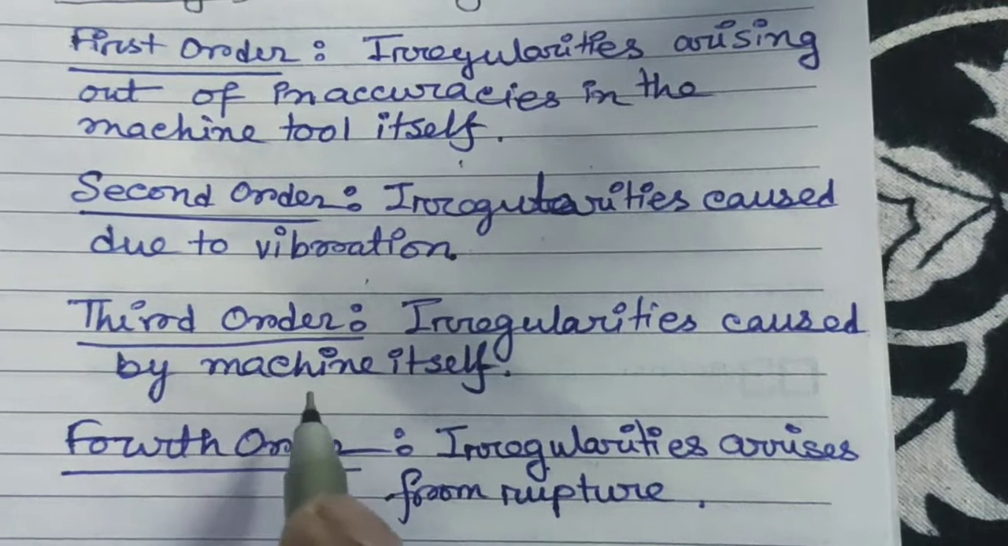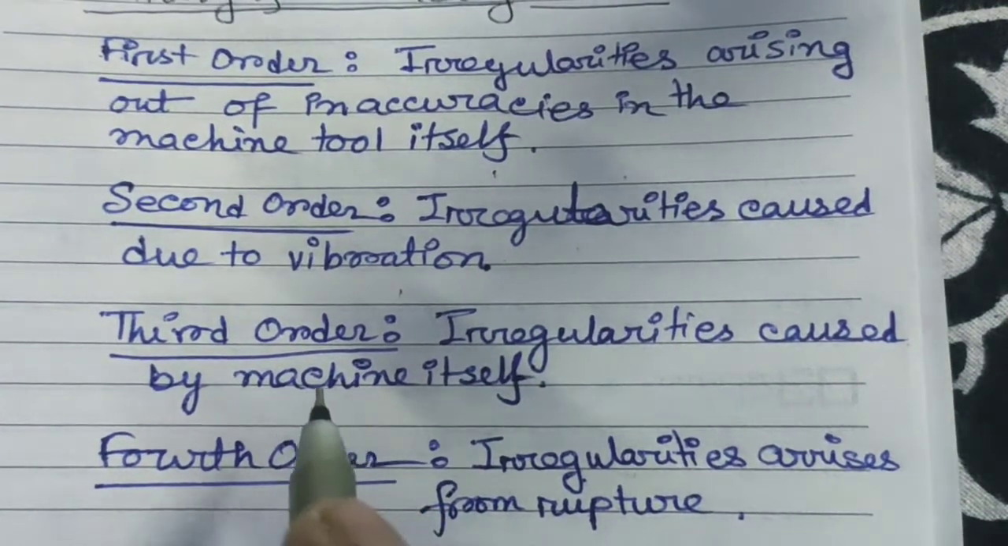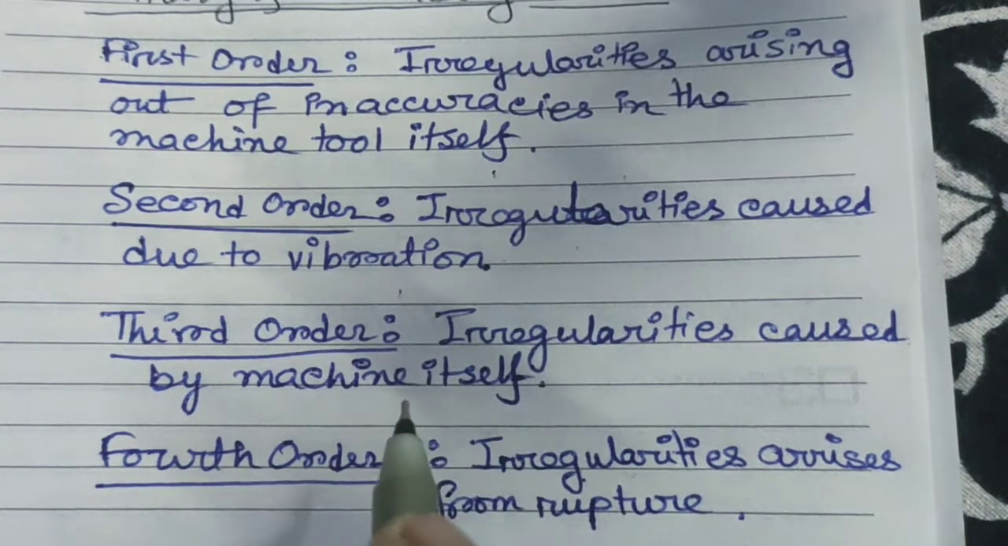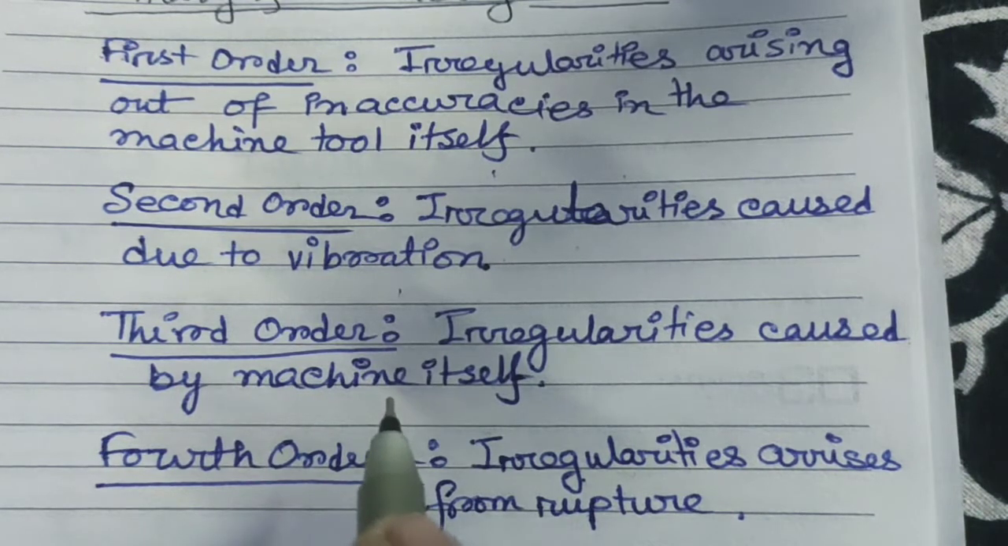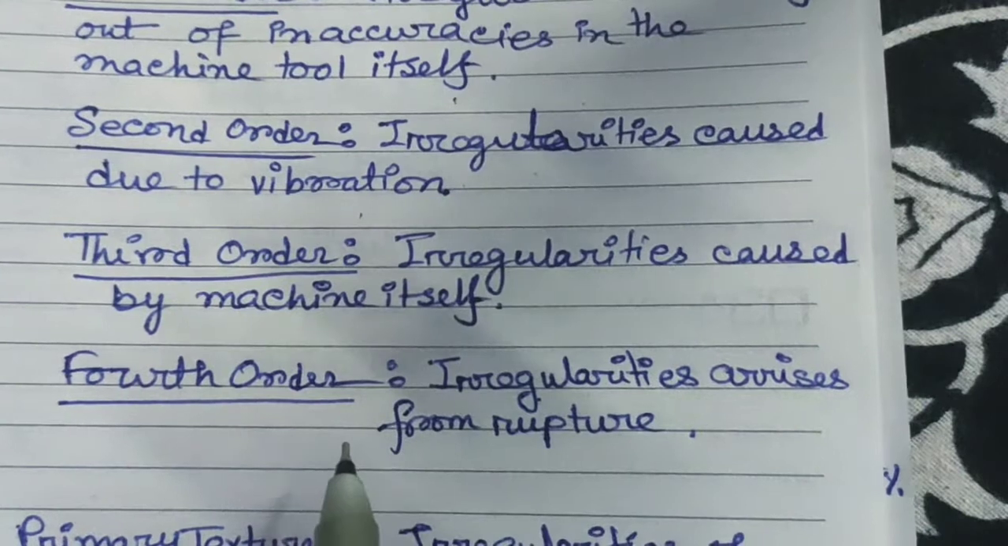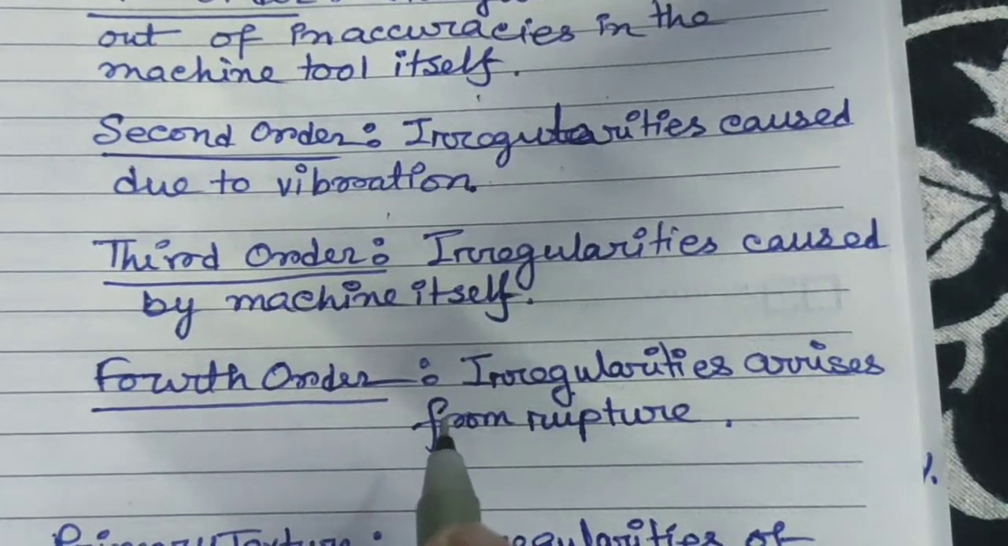Now coming to the third order of surface roughness. This indicates the irregularities caused by the machine itself during the process of manufacturing or finishing. This also includes the feed marks of the cutting tool. Now the last order, the fourth order, is irregularities arising from the rupture of the material during the separation of the chip.